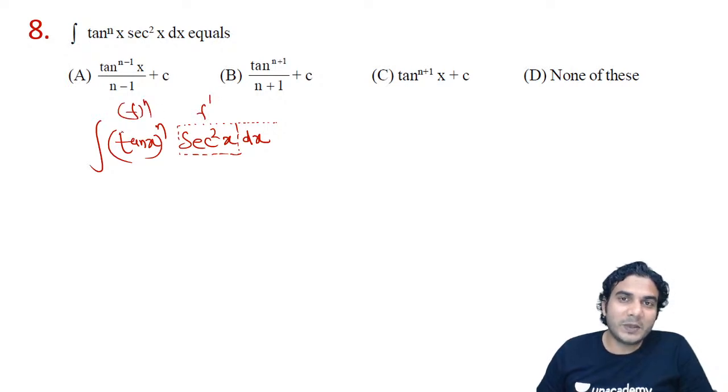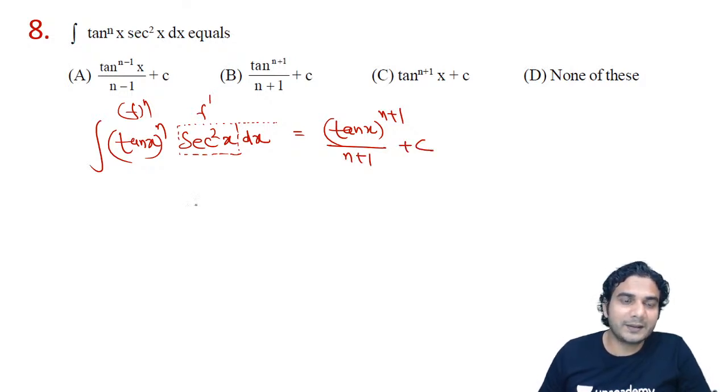So that means you need to apply the formula of x raised to n, right? If you put f is equal to t, f dash x dx will be dt, it will be t raised to n. So answer is going to be tan x raised to n plus 1 divided by n plus 1. You can write it directly, all right? Plus c, right? Or if you're not getting it, then substitute tan x is equal to t. This is called substitution. Tan x is equal to t. Then differentiate it.